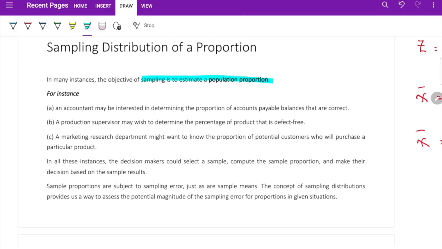For example, an accountant may be interested in determining the proportion of accounts payable balances that are correct. Or a production supervisor may wish to determine the percentage of product that is defect-free. Sometimes we don't look at the mean, the average, we look at the proportions, the percentages, which is really common in real-life applications. A marketing research department might want to know the proportion of potential customers who will purchase a particular product. We do all of these things, right?